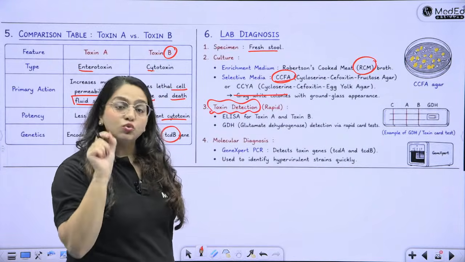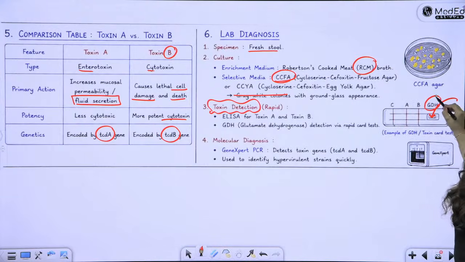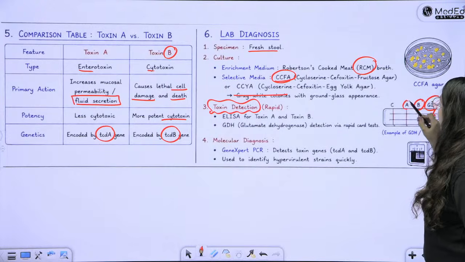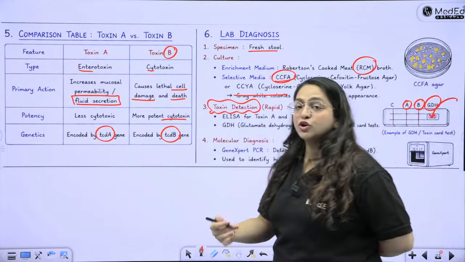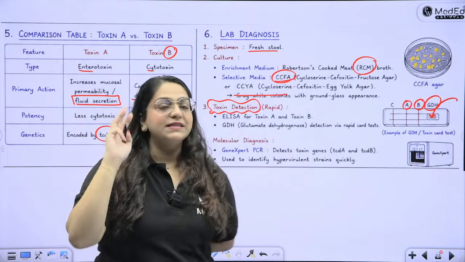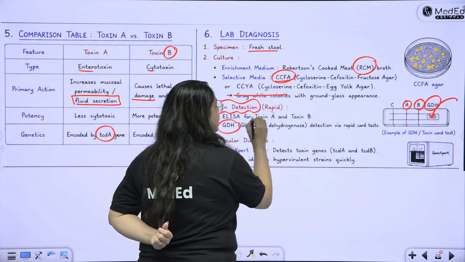Basically, you're taking the stool sample, you're putting the stool sample in this window. GDH is going to tell you that it is C. difficile, and then A and B lines are going to tell you whether it is toxin A producing or toxin B producing. So you have three important antigens associated with C. difficile. Kya kya? GDH, glutamate dehydrogenase, then toxin A and toxin B.